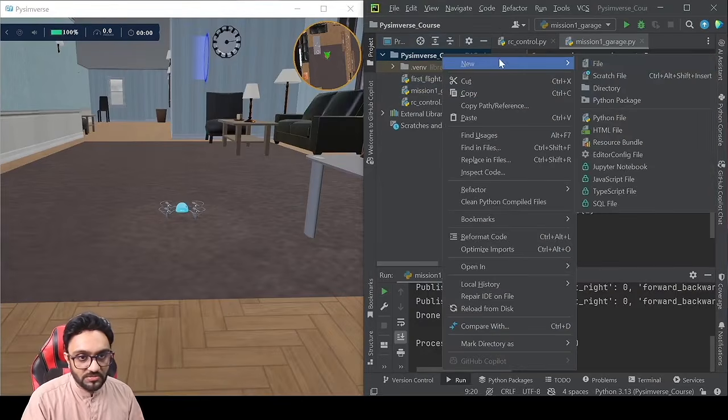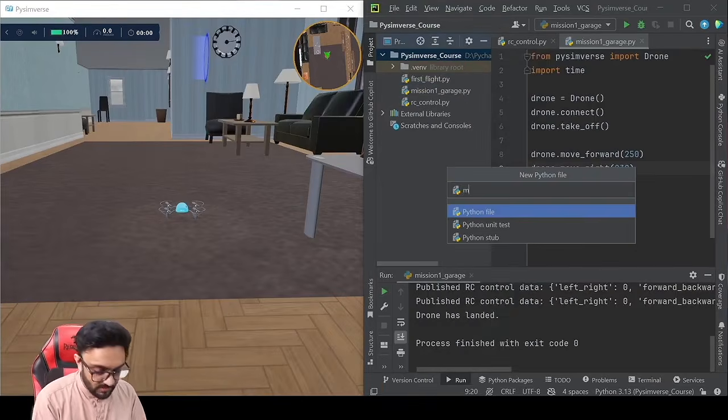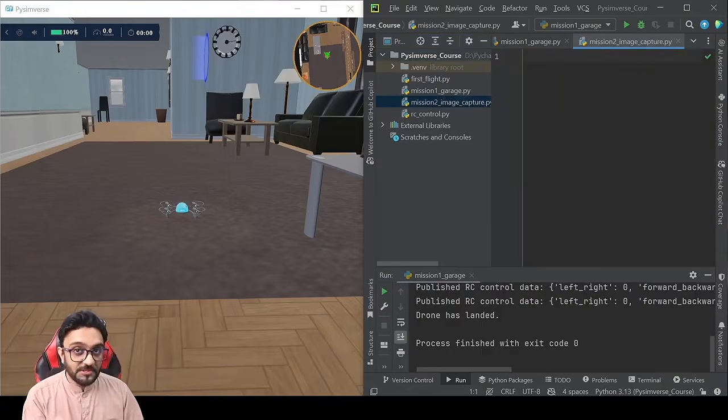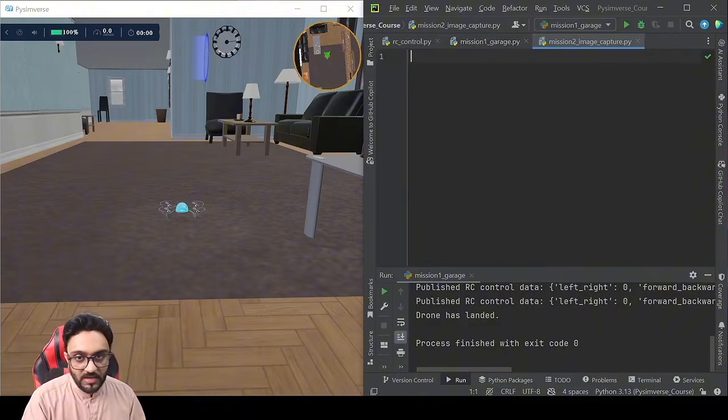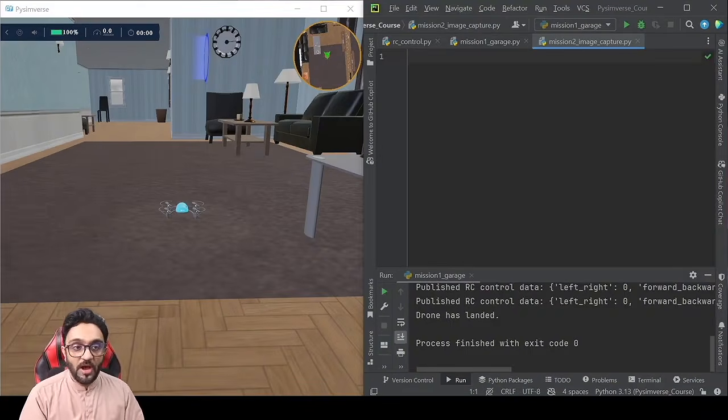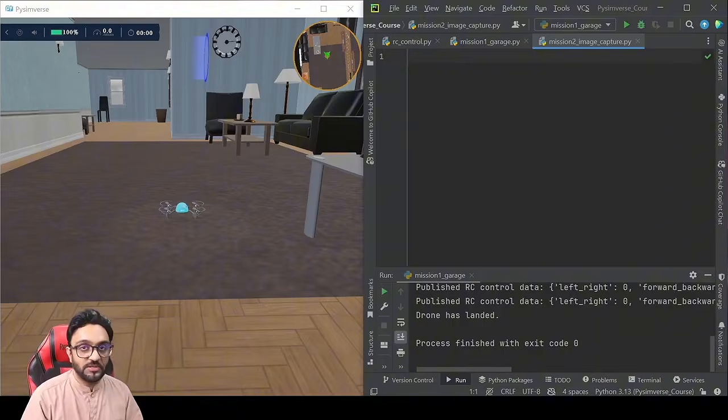So we are going to right click and create a new file, and we will write here mission 2 underscore image capture. Now, image capture is more about keyboard control. So you can also say that it is keyboard control rather than image capture, as you wish, right? So we are going to learn how to use the camera of the drone, and we are also going to learn how to use it with keyboard, right?